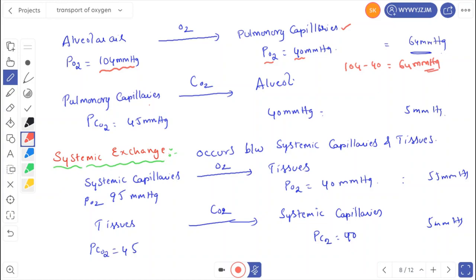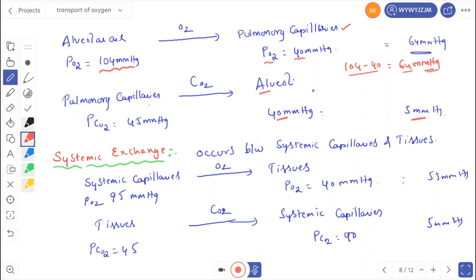This is one question: what is the partial pressure difference of oxygen between alveolar air and pulmonary capillaries? 104 minus 40 equals 64 mmHg. Similarly, the partial pressure of carbon dioxide in pulmonary capillaries is 45, but in the alveoli it is 40. So from the capillaries, carbon dioxide diffuses into the alveoli. The partial pressure difference of carbon dioxide is 45 minus 40, which equals 5 mmHg.